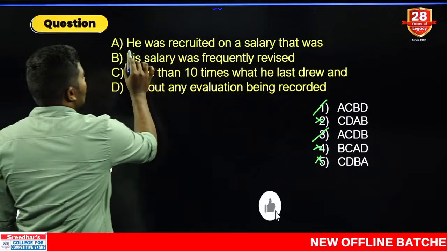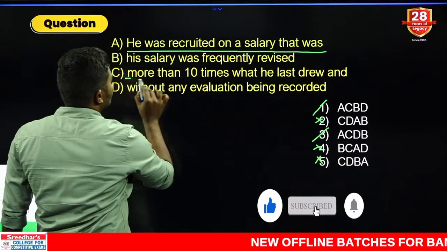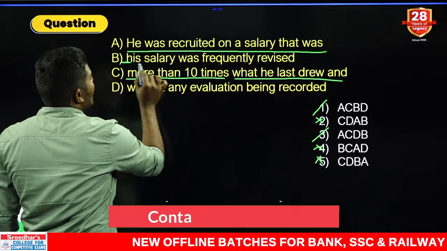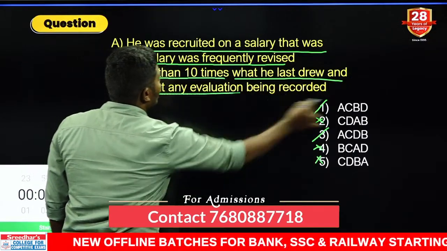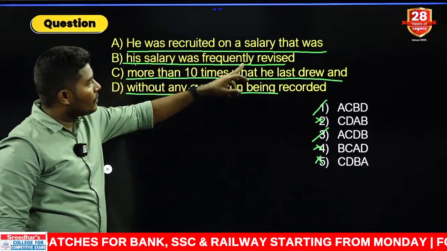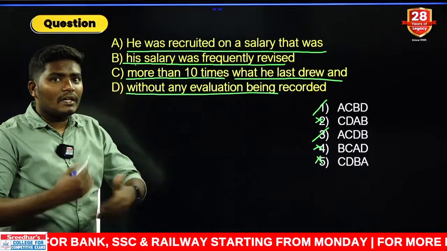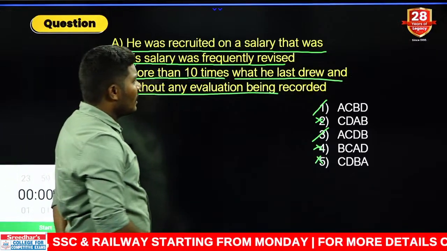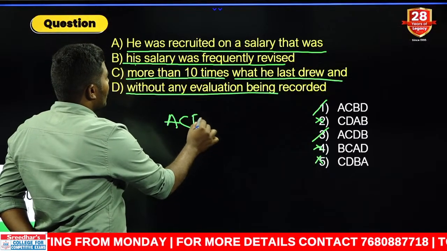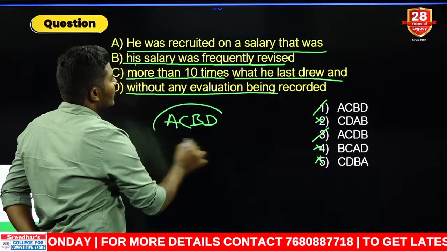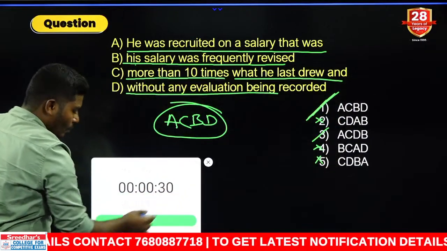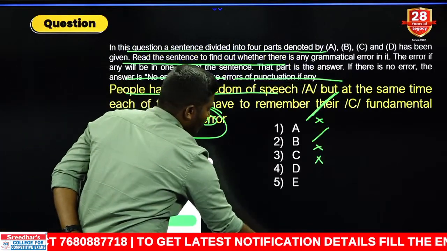Now look at this. He was recruited on a salary that was more than 10 times what he last drew, and his salary was frequently revised without any evaluation. Okay, look at this combination. They were just revising, changing it continuously. That comes with the pair of A connecting with C, and C must be connected with B, and after B what do we need? D. So the answer comes with only the first one, right? Have you all got it correct? Very good, absolutely good. Let us go for the next one here.